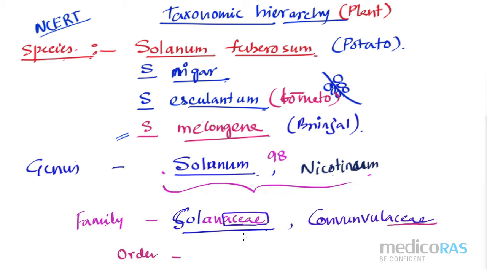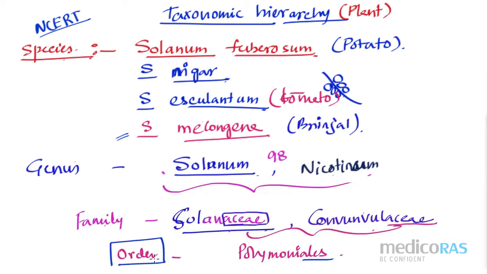Solanaceae, Convolvulaceae, all these families are included under Polymoniales. Can you see here I have added ALES. If the suffix ALES is there, then it represents the order.